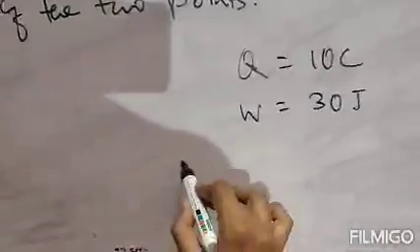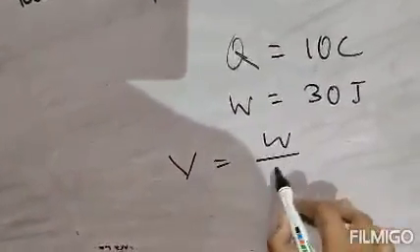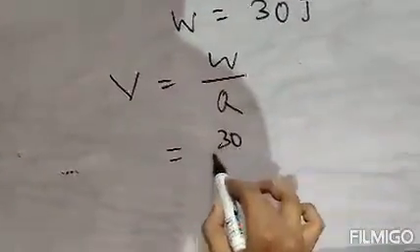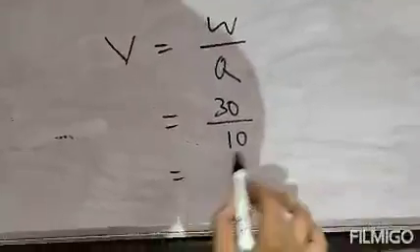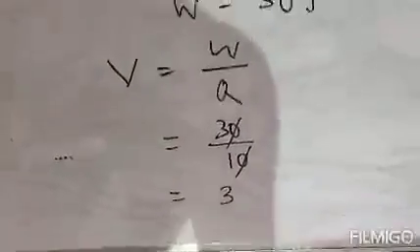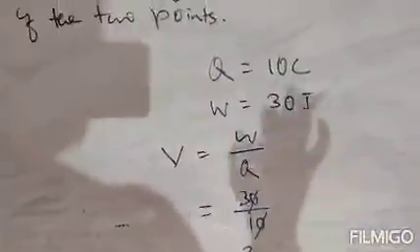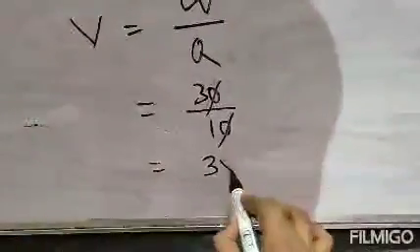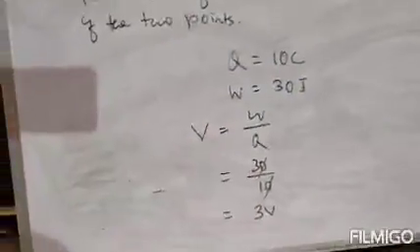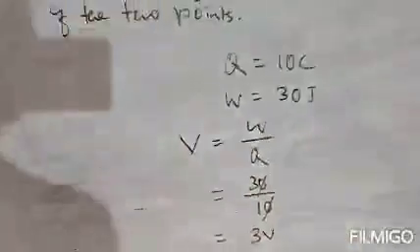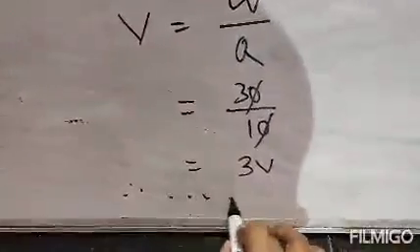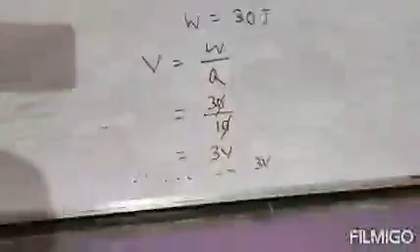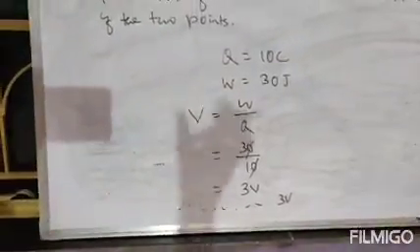So the formula of V is W by Q. So put the values. W is your 30 joule, that is 30. Q is your 10 coulomb, so the 0 will cancel, that means 3. And the unit of potential difference is volt. So 3V, that means 3 volt. So you will write the answer that the potential difference of the 2 points is 3 volt. This is the answer. Clear? So these small numericals can be asked based on the formula. Clear? Next.